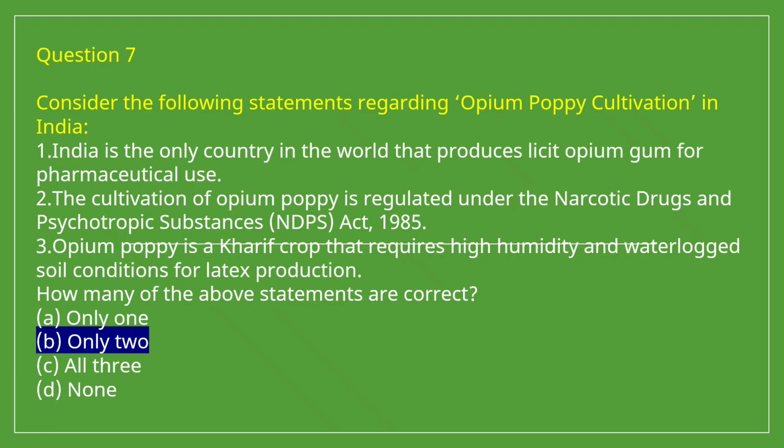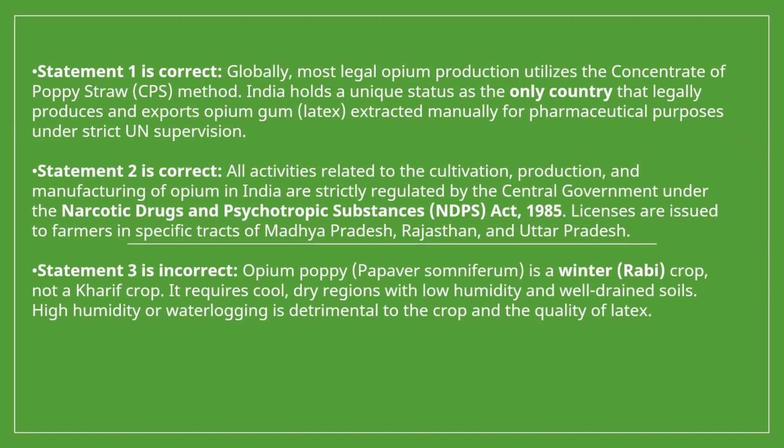That is, statement B is correct. Statement 1 is correct because most legal opium production utilizes the concentrate of poppy straw method. India holds a unique status as the only country that legally produces and exports opium gum latex, extracted manually, for pharmaceutical processes under strict UN supervision. Statement 2 is correct. All activities related to the cultivation, production and manufacturing of opium in India are strictly regulated by the central government under the Narcotic Drugs and Psychotropic Substances Act 1985.